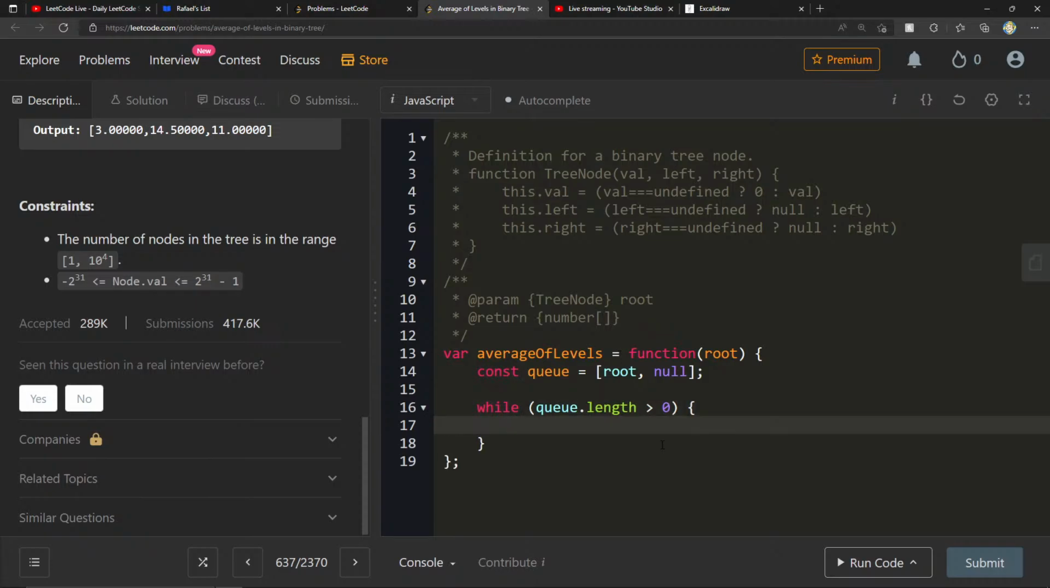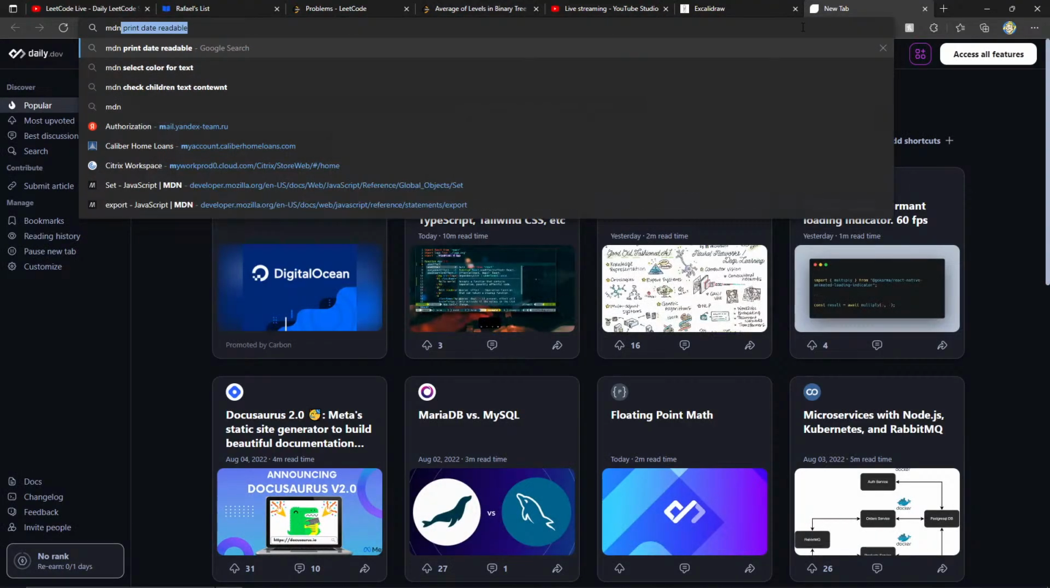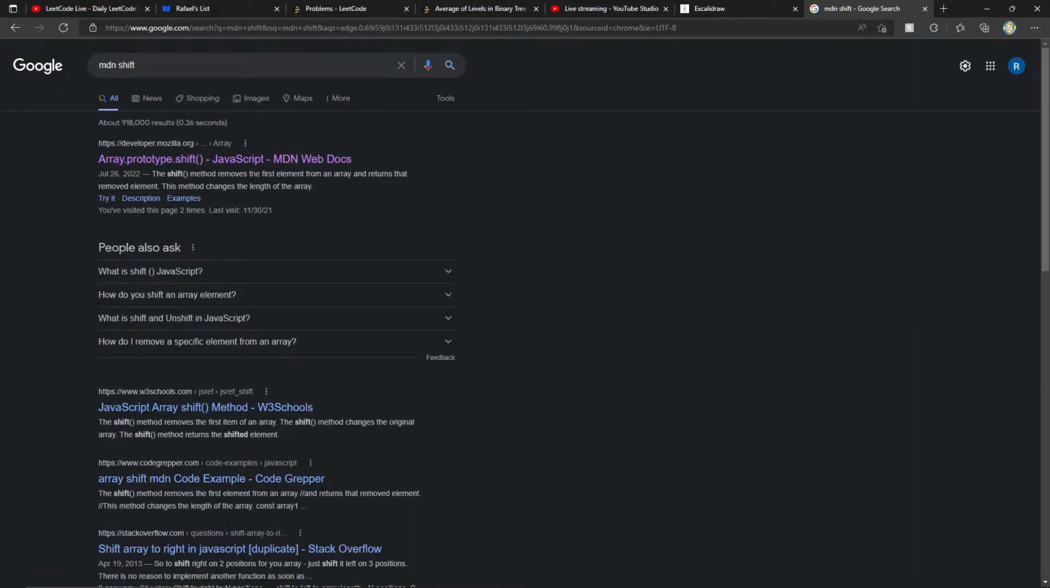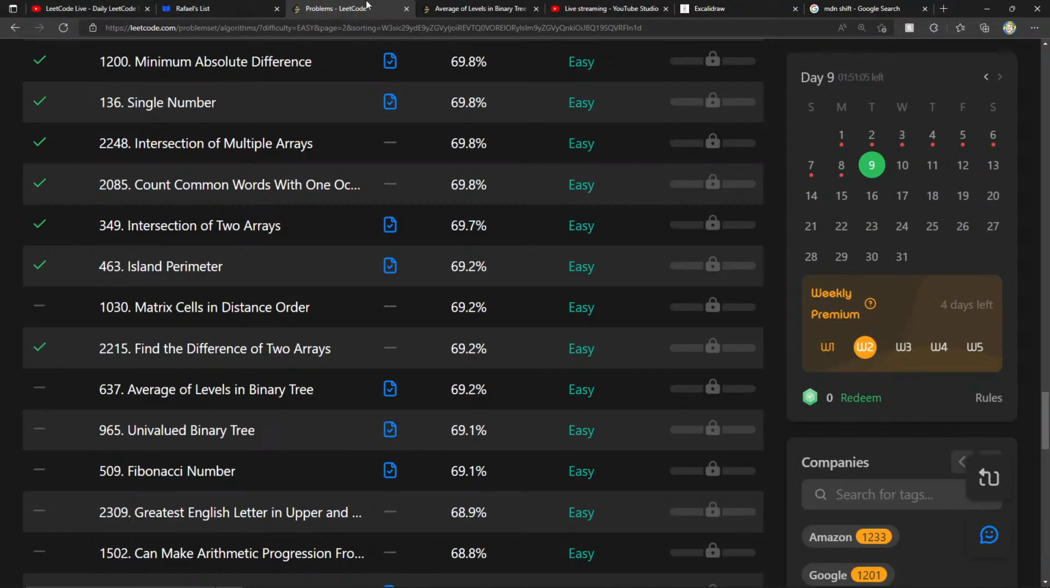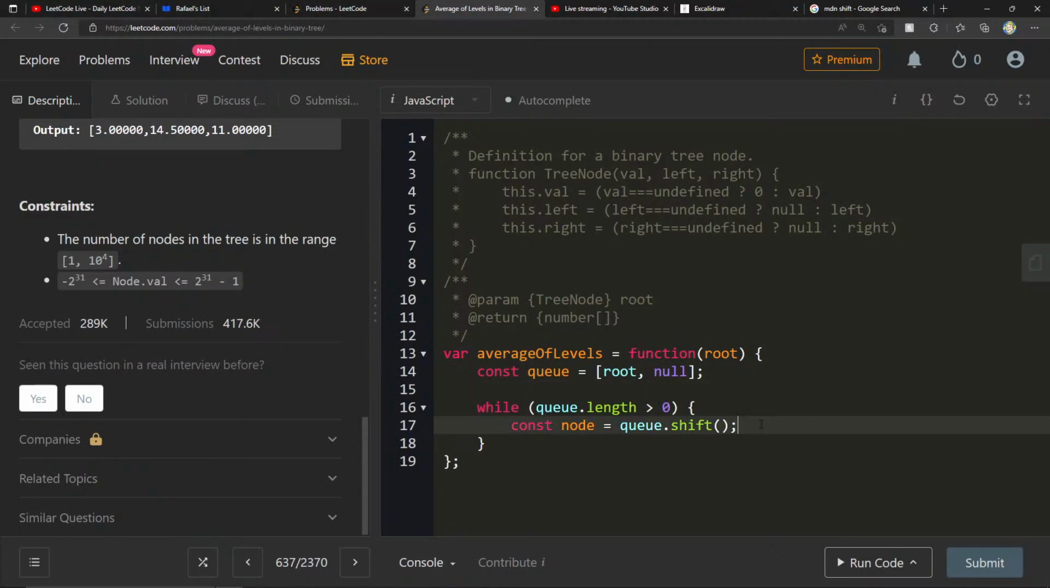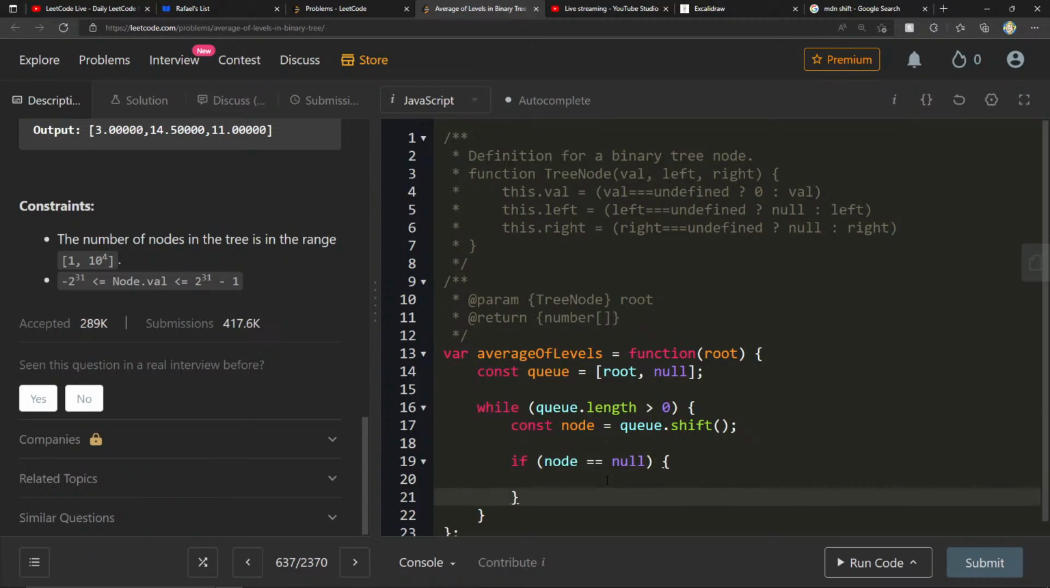So here we're going to say const node is equal to q.shift. I believe shift is going to move everything to the left. And just to make sure, it will get me the first thing, right? MDN says shift removes the first element from an array. Okay. So what is it that we have to check here, right? We have to say if node is equal to null, we'll go ahead and do something.